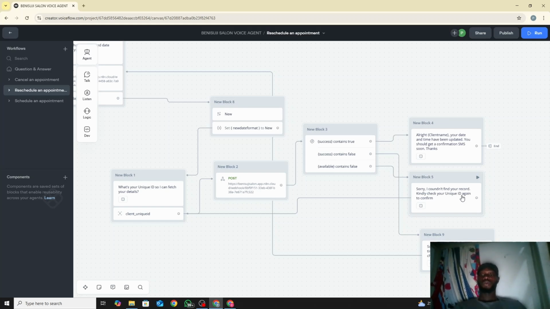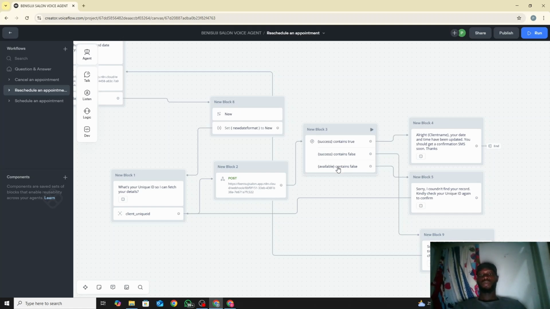So now, if available is false, that means there was no output. We say, sorry, I couldn't find your record. Kindly check your unique ID again. Now, why do we not use client name? It is because we could not actually get the variable in the first place. We could not get the whole information in the first place. So where do we get the client name from? It's not possible since the record is not valid.